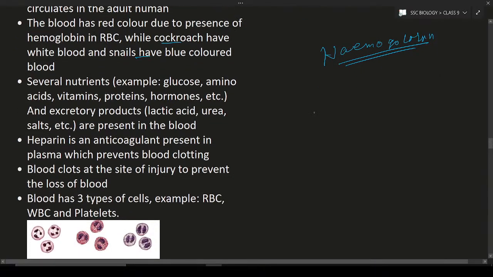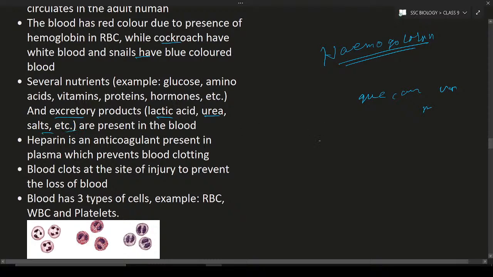Okay, and here several nutrients, whether it may be glucose, amino acids, vitamins, proteins, etc., are all present in the blood. Some excretory products are also present. What are excretory products? These are the products that have to be eliminated from the body. It is lactic acid, urea, salts, etc. These all are the excretory products.